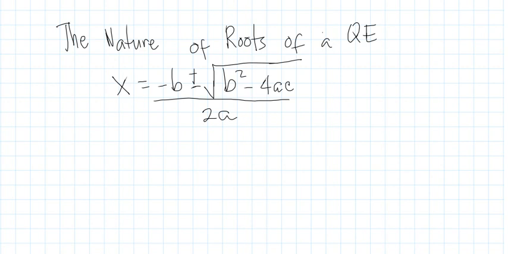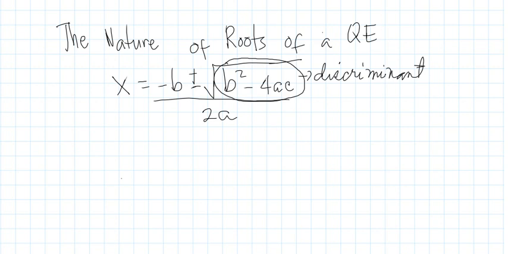So the binomial part inside the radical sign, which is b squared minus 4ac, this is now what we call the discriminant. Okay? It is used to determine the nature of roots of a quadratic equation. Okay? So, let's take an example to identify the nature of roots of a quadratic equation.